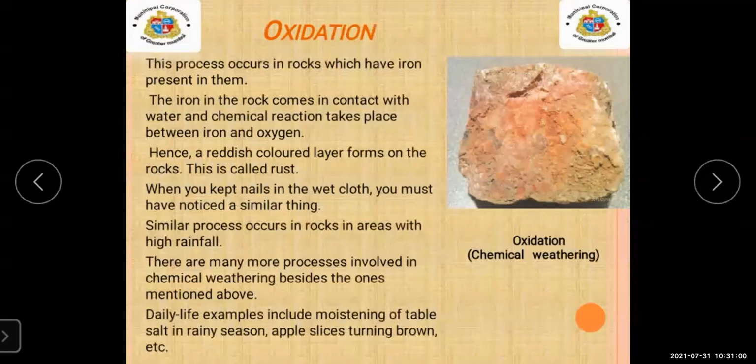Next, the third main reason of chemical weathering is oxidization. This process occurs in rocks which have iron present in them. Before this we have seen the activity of the nails, the nails which were kept under the wet cloth. When we observed after two days, there was a reddish color on the wet cloth. That is known as oxidization.